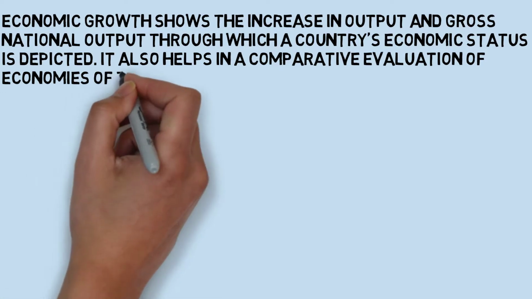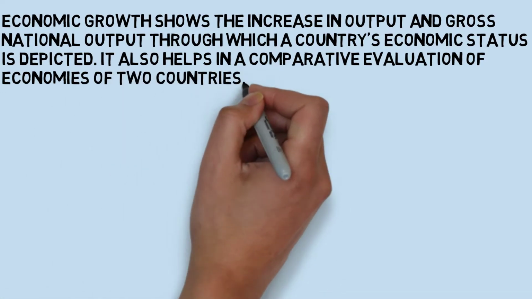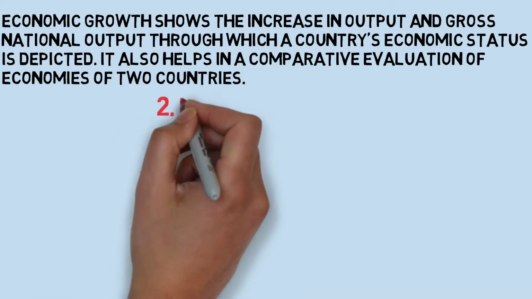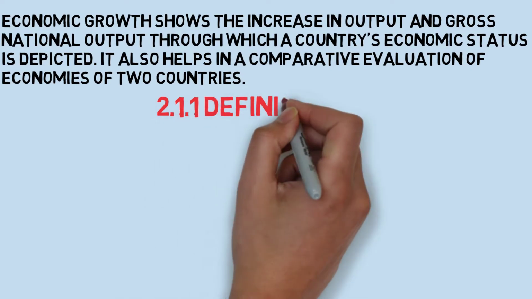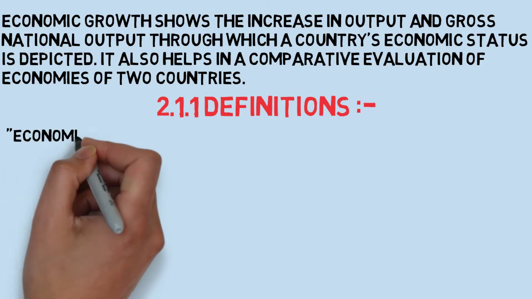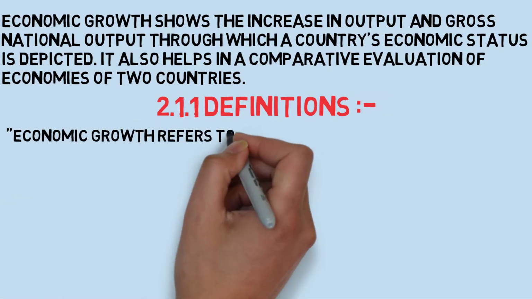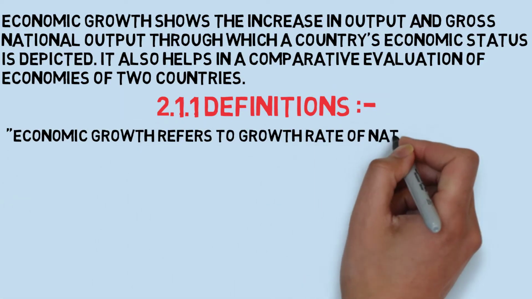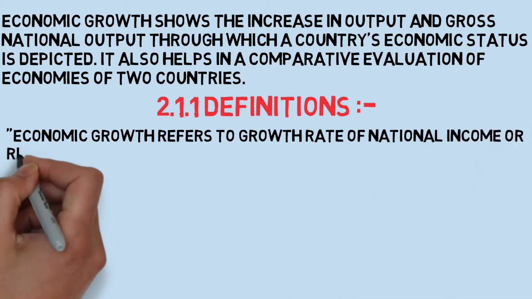Now we will move forward towards definitions. According to Professor Hansen, economic growth refers to growth rate of national income or rise in total quantum of goods and services.